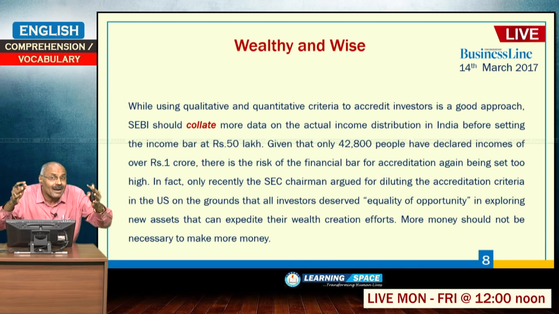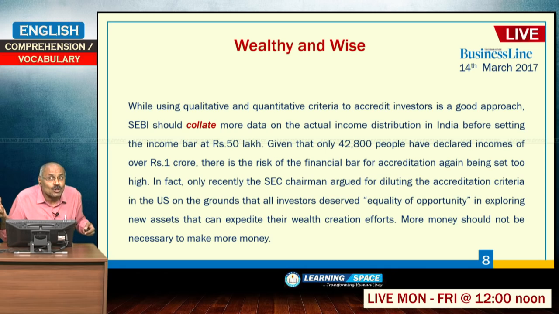So, the crux of the matter is that based on financial literacy and regular income, we give the nomenclature of accredited investor.